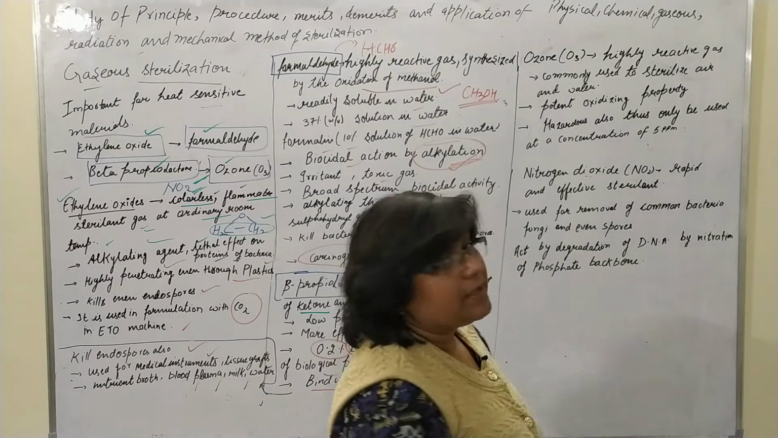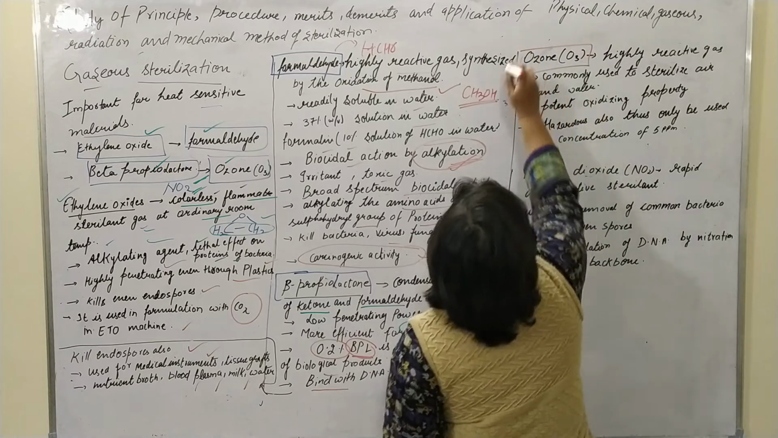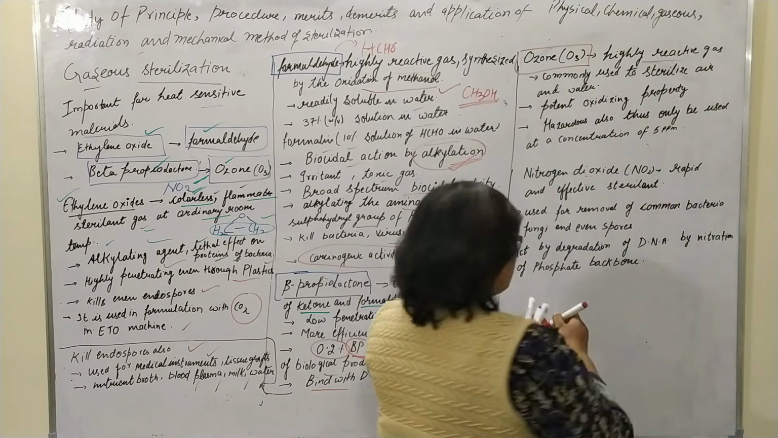Here the fourth is ozone. Ozone is a highly reactive gas. Why is it so?